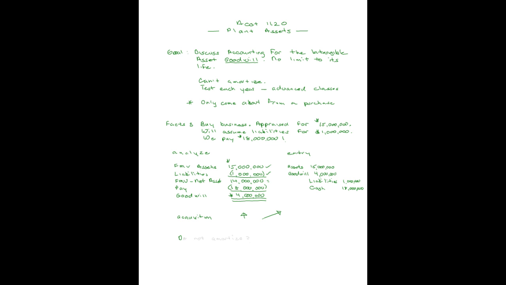We do not amortize goodwill because how long is that going to last? There is no way to come up with that. We do a test every year to see if we're going to write any off. That test is rather complicated, and we'll leave that for other accounting classes. So we're not going to look at usage or disposition of this particular intangible asset, but leave that for the future because we don't want to spoil all the surprises that are coming up in accounting.